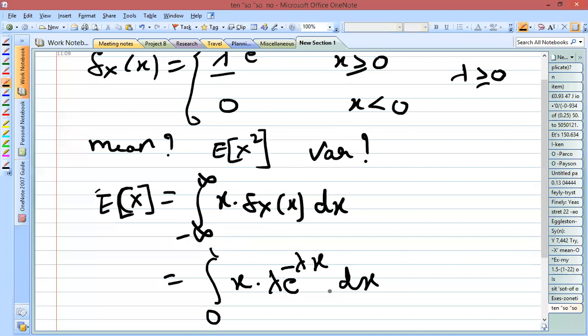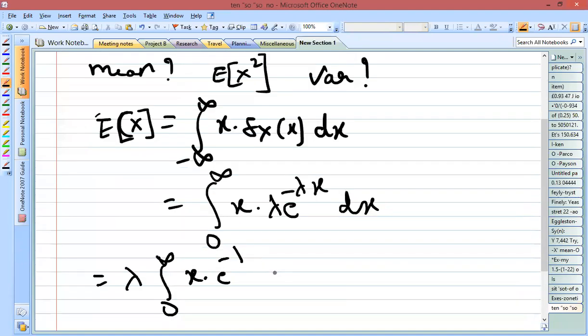Now we need to integrate x into lambda e to the power minus lambda x with respect to x. Lambda is a constant, so you can take it outside. Within the integral 0 to infinity, we will have x into e to the power minus lambda x into dx.